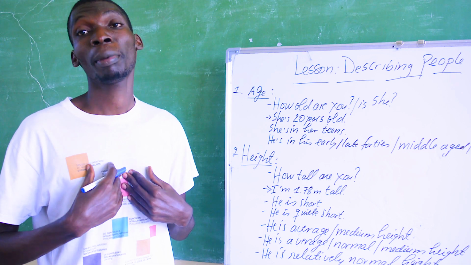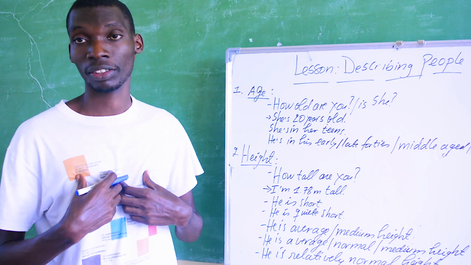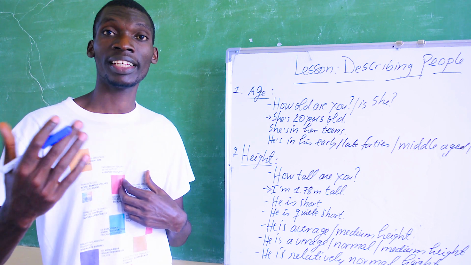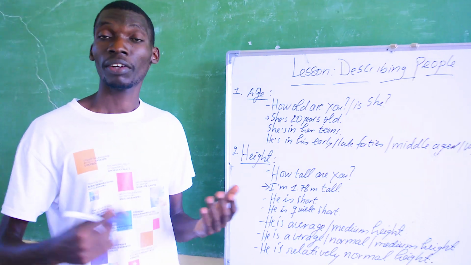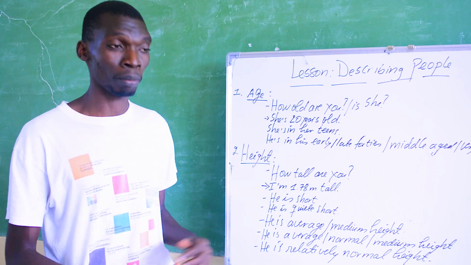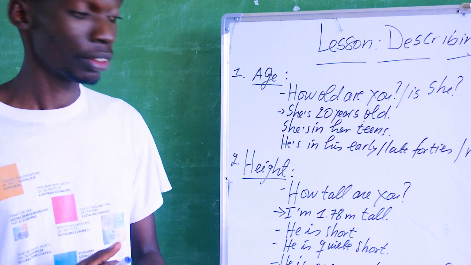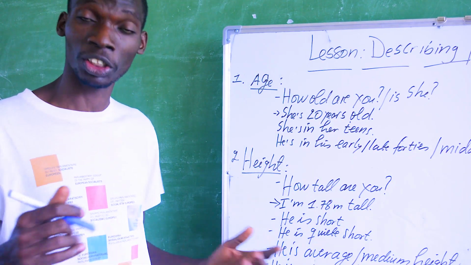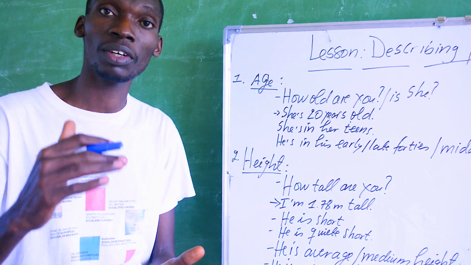For example, many people describe me as a tall person. Or you can say that Olivier is medium height. Someone will be described as short. Someone is tall, another one is short, another one is quite short. If you are quite short, it means that you are extremely short.